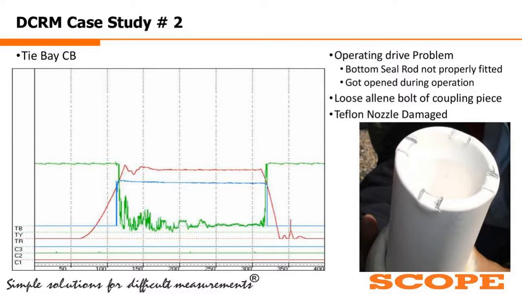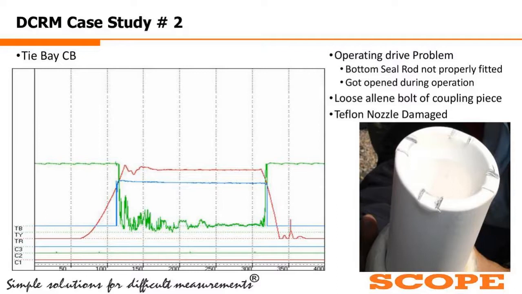And they saw the bottom seal rod was not properly fitted, or it became loose, and during the operation it got opened up. So it was not properly going up and down, and that's the reason the travel graph showed that sort of nature. They also found a loose Allen bolt of the coupling piece, and the alignment was also not proper.